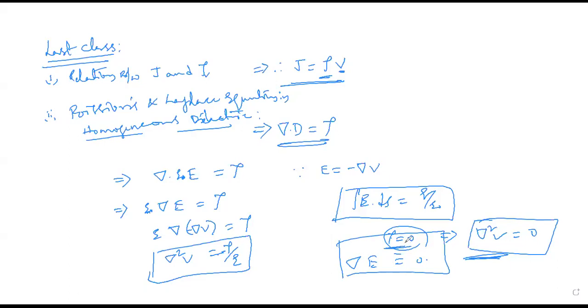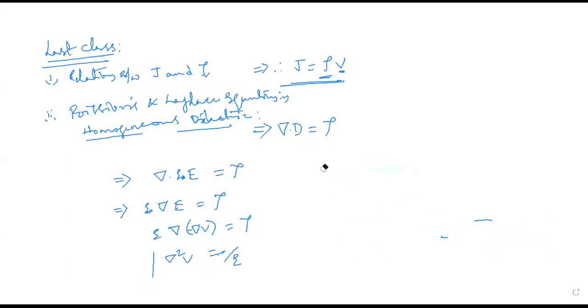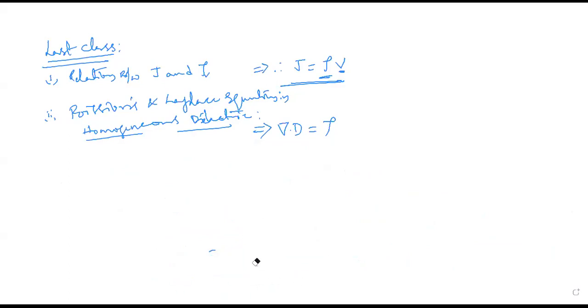And what is the other topic we have seen in the last class? The other topic we have seen in the last class is the continuity equation, right? I'm just recalling to start the new topic.